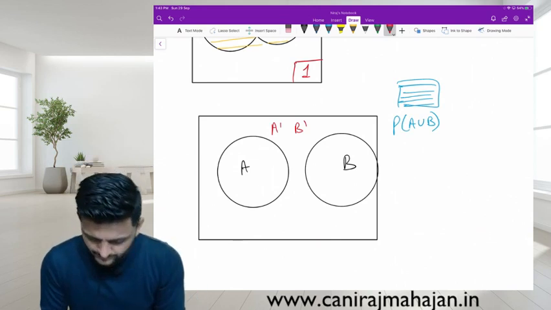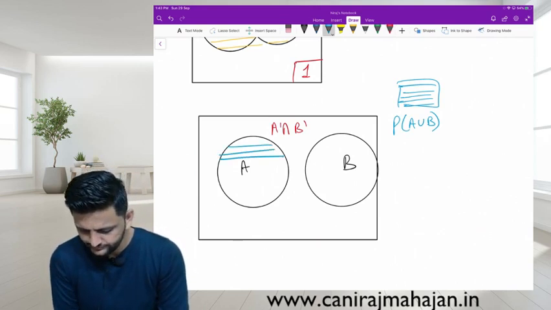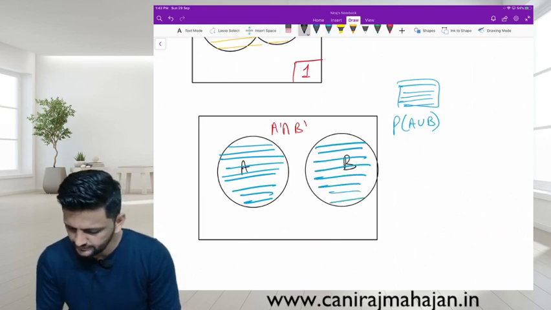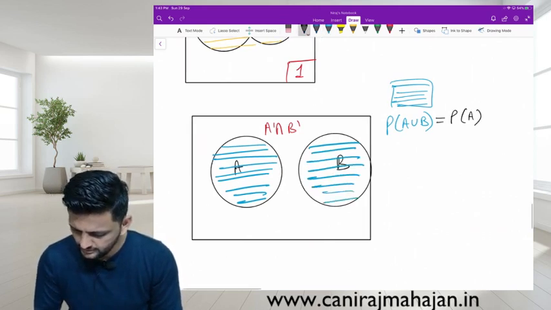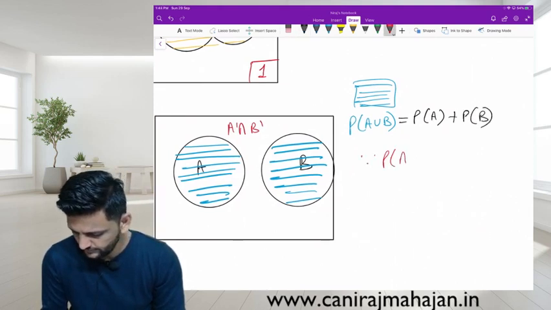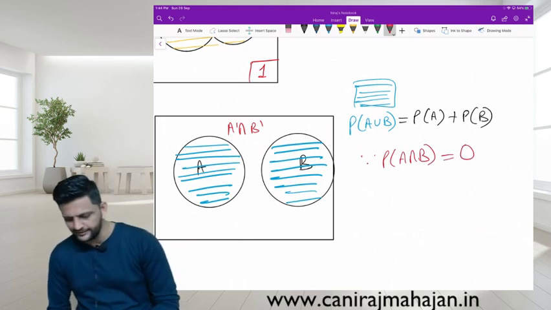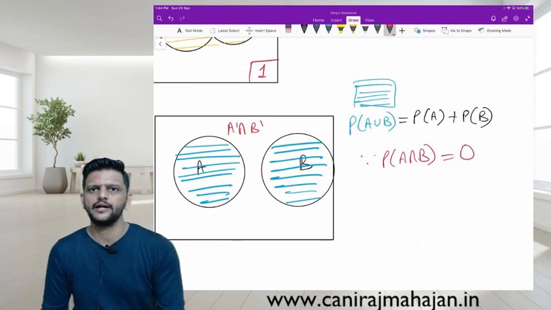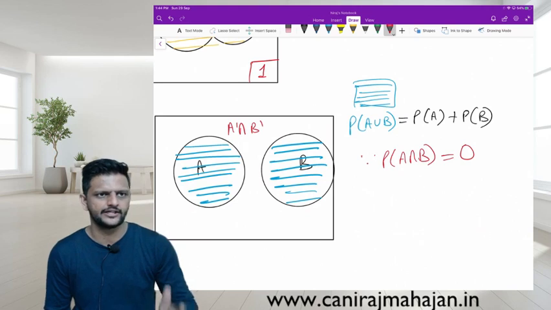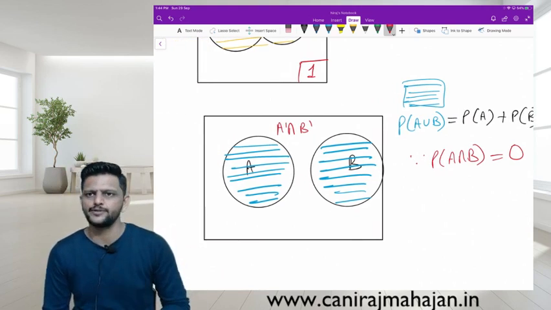And means? Very good. And union means now, which one will we highlight? This one? Everyone. What will be the formula then? Since there is no intersection, or the intersection is 0. If you do not know whether the events are exclusive or not, in that case the regular formula is what? P of A plus P of B minus P of A intersection B. But if the intersection is 0, that is just P of A plus P of B.